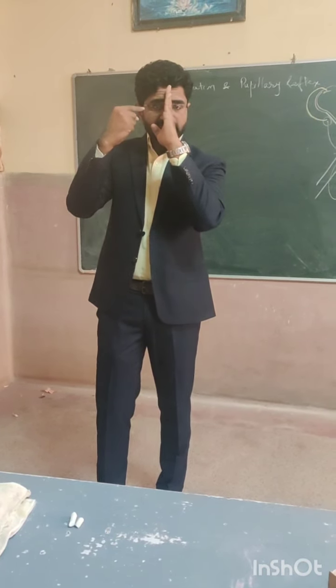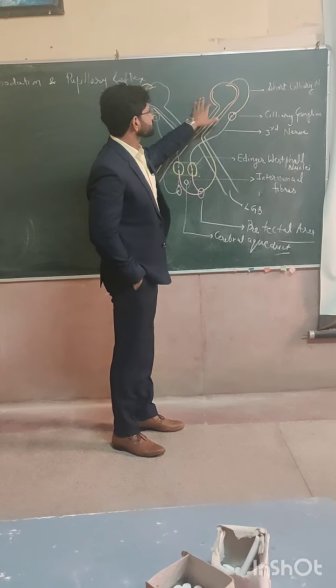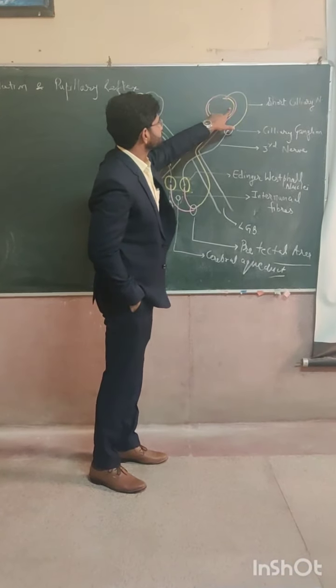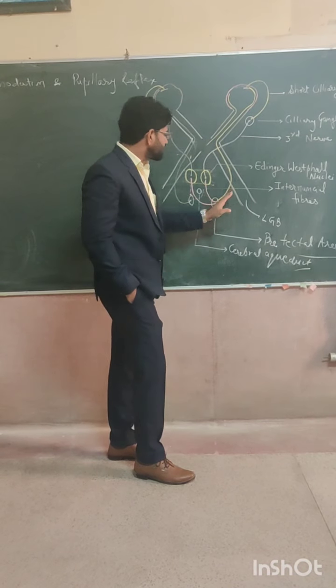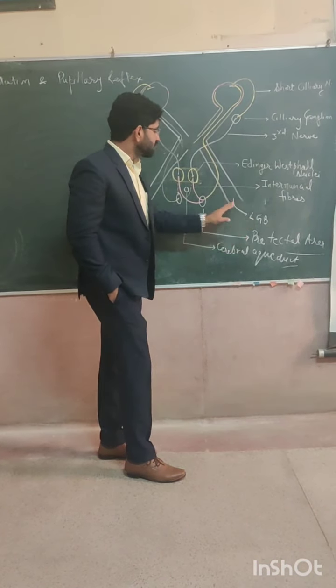So let's see the diagram. This is our eyeball. This is the retina. This is the temporal retina. This is the nasal retina. Clear? From the nasal retina, these fibers go through the optic nerve, then the optic tract, and before reaching the lateral geniculate body, some fibers cross over to the area which is known as the pretectal area.